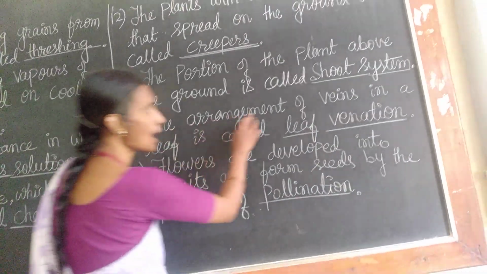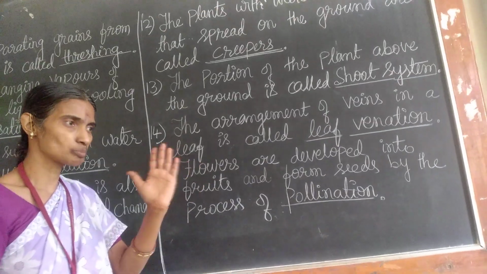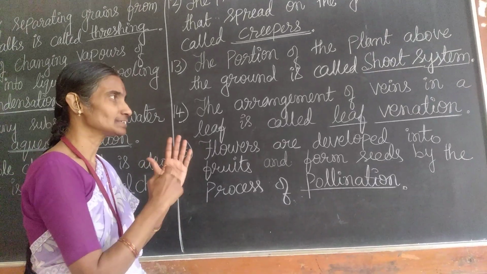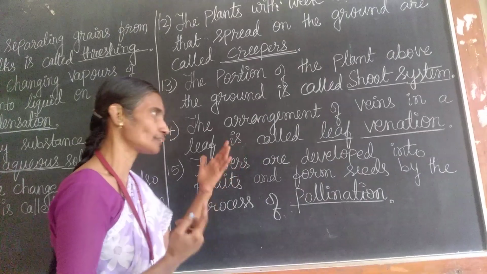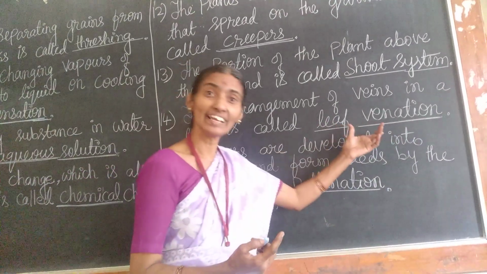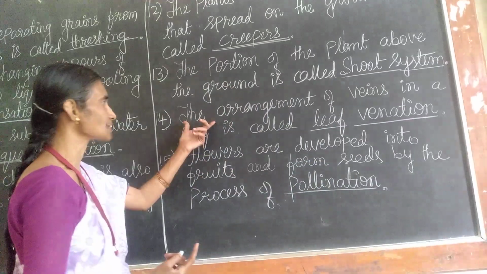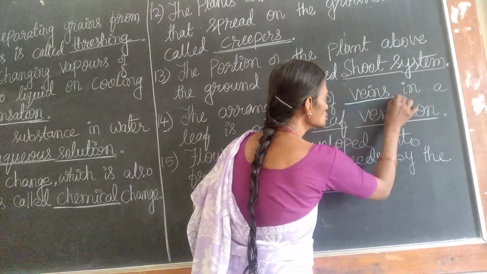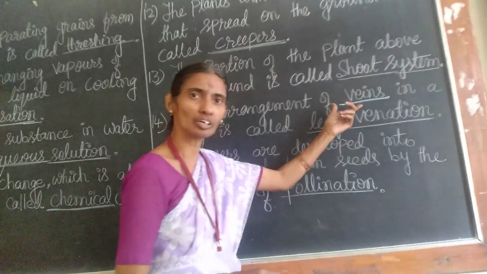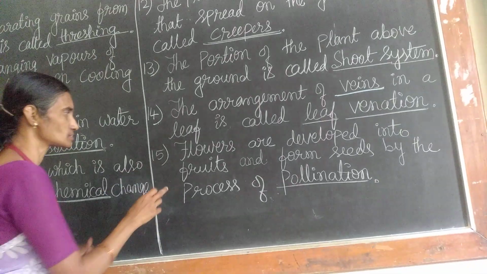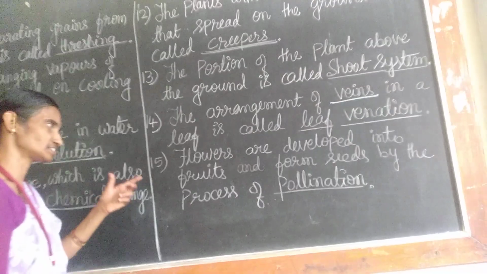Next, the arrangement of veins in a leaf. You might have observed a leaf, okay, that structure or the design, any kind of arrangement, that is called venation. So it is called leaf venation, okay, that is arrangement of veins. You know, a hair-like structure in the leaf, that is called vein, midrib and veins. So that arrangement is called venation or leaf venation.